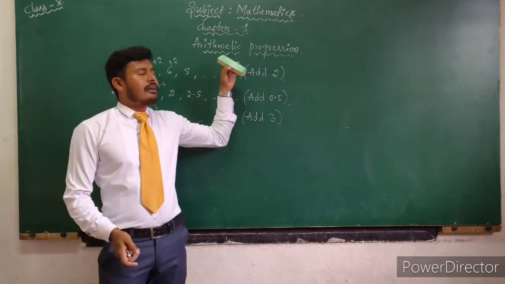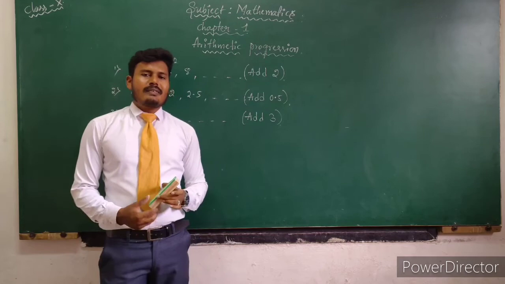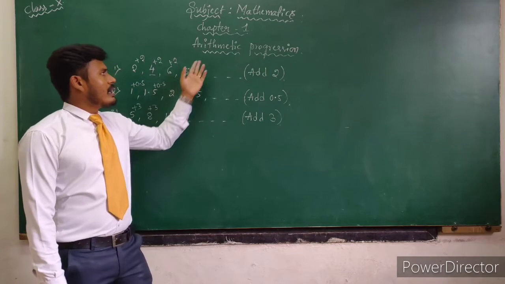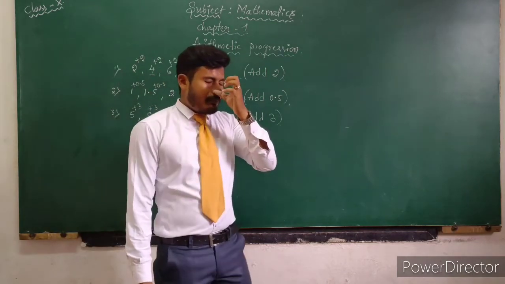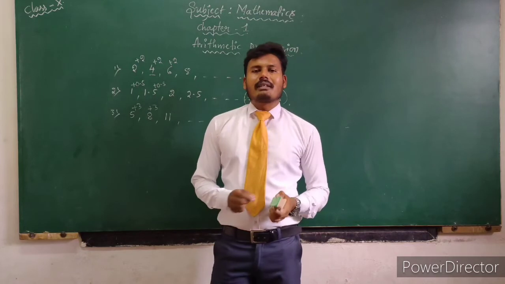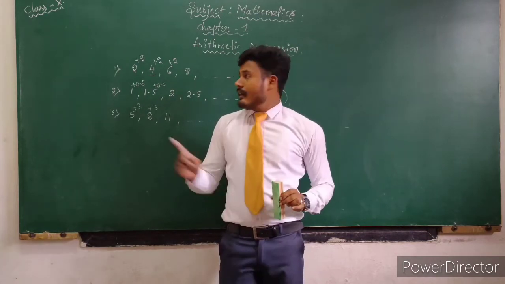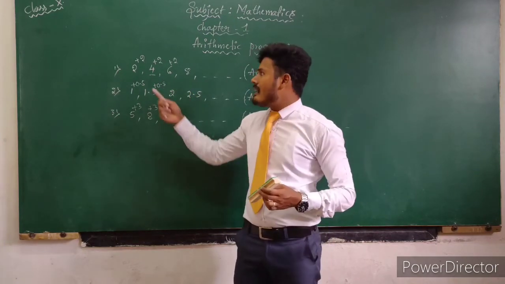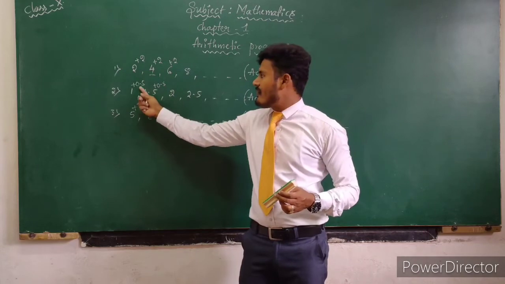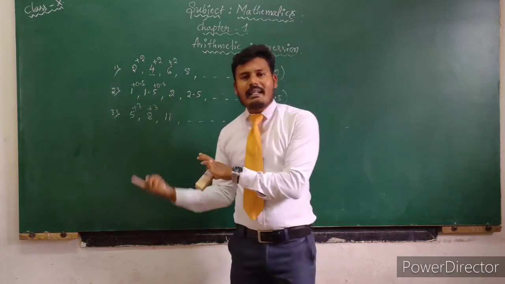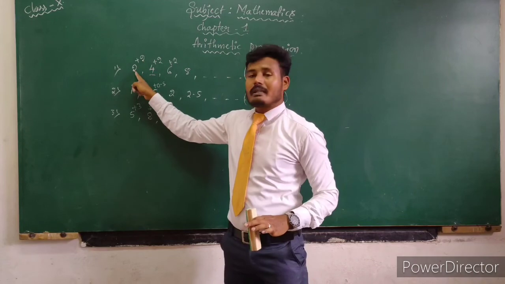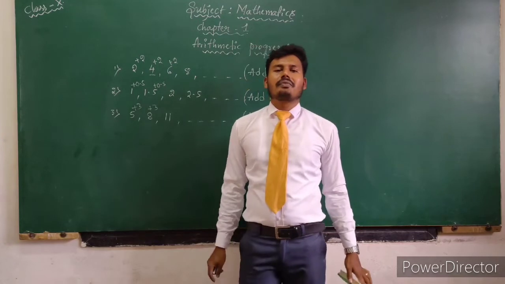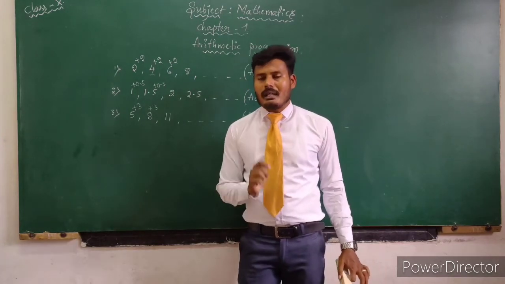Now define arithmetic progression. It is very easy to define arithmetic progression by observing all these examples. An arithmetic progression is a sequence in which each term is obtained by adding a fixed number to its preceding term, except the first. This is the definition for arithmetic progression, or AP.